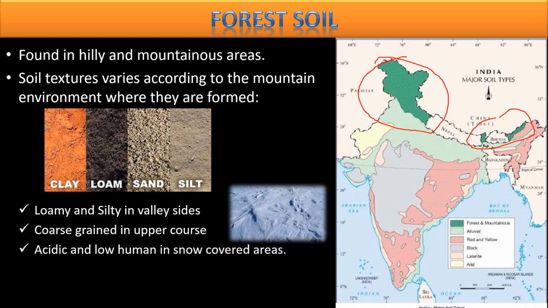And even the Ladakh desert, as we saw arid soil in the Thar desert, in the Ladakh desert this soil is acidic with low humus. But this soil is good for cultivation also and bad for cultivation also. Soil which is at the foothill of the mountains is good for cultivation. The soil which is at the middle or at the top of the mountain is not good for cultivation. As already discussed, forest soil has several subtypes based on the altitude, the height at which this soil is, and the other components obviously play their role. This is where we end this soil.